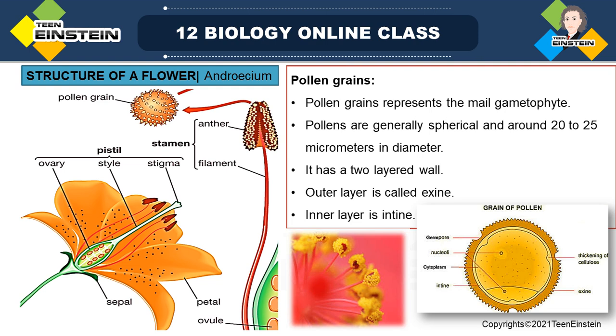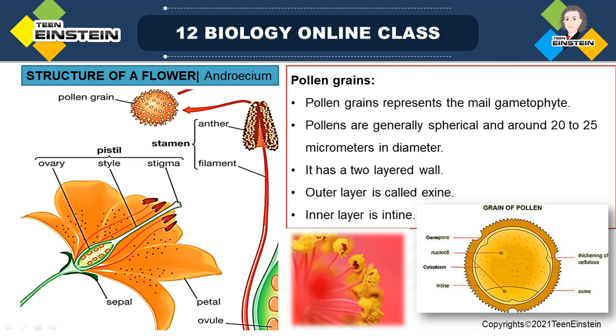In that sugar solution it will start germinating, and you can see small outgrowths, that is pollen tube formation. You have to focus on that and show it to your examiner. You need to show the germinating pollen grain. That's a simple experiment. So first we should know the theory part. Now we are going to learn the theory part, the structure of the pollen grain.